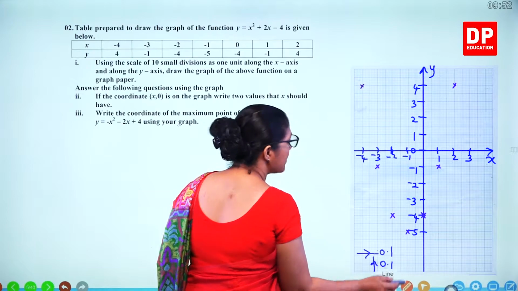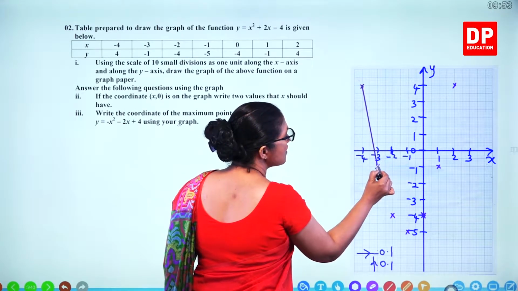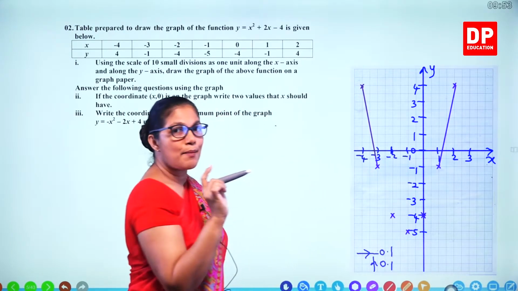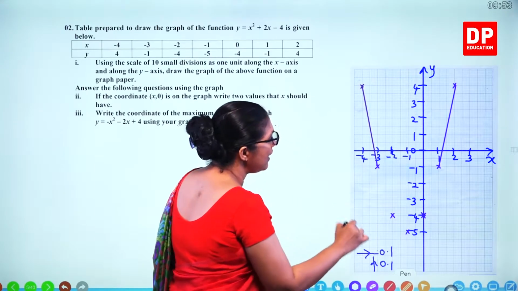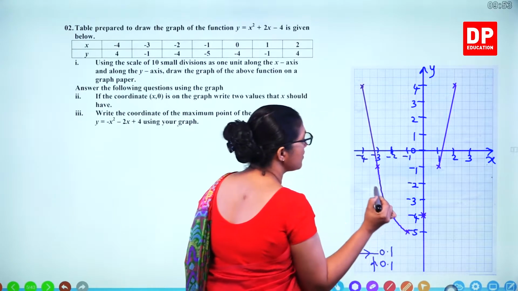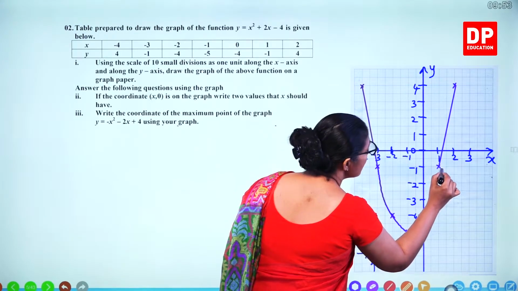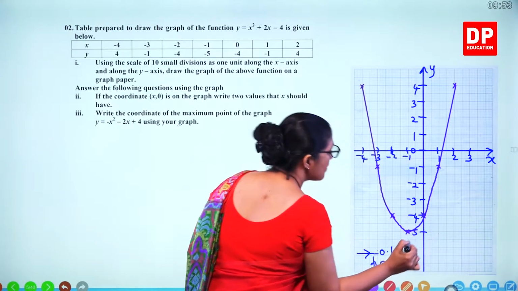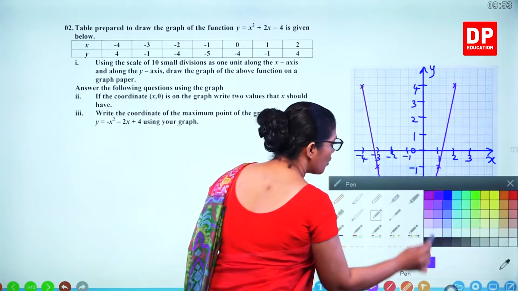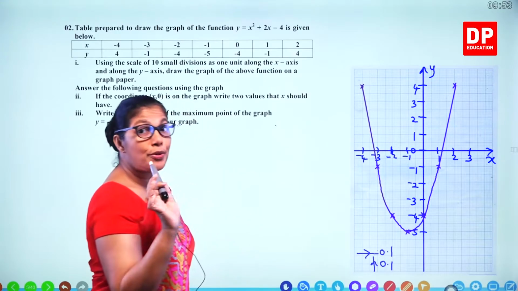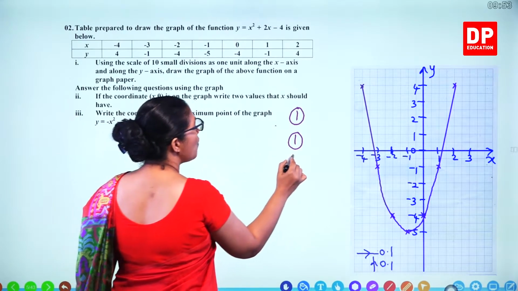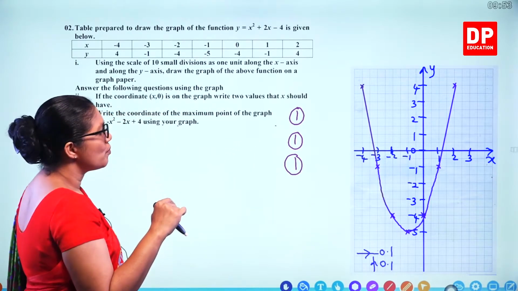Now we can connect it. So the edges like this I can do with a ruler. Only those 2 points I can mark with a ruler, and then you need to connect smoothly. So I'll connect from here. So you get something like this, and here something like this. So that's the quadratic graph. So how many marks do you normally get? 3 marks. 1 mark for the scale, 1 mark for marking the points, and 1 mark for connecting smoothly.